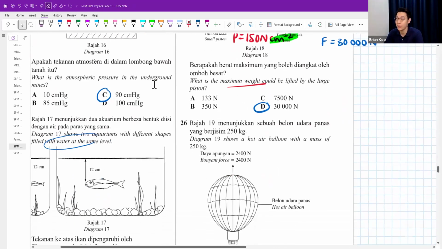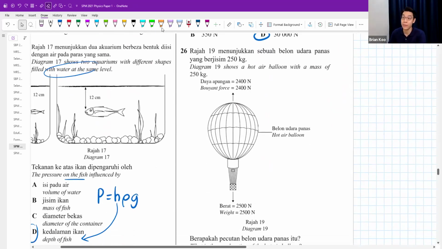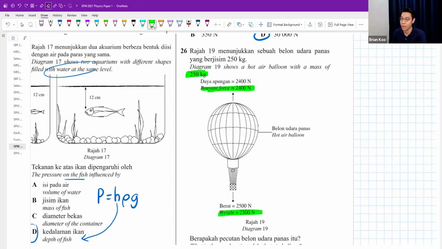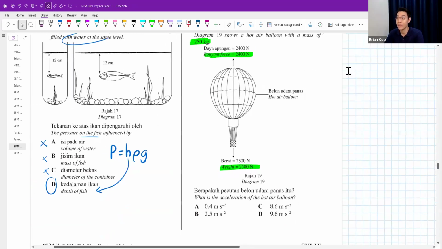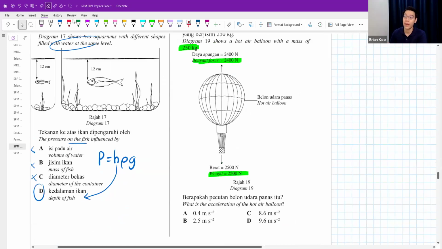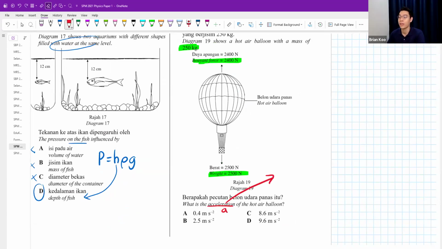Question 26. The diagram shows hot air balloon with a mass of 250 kg. Buoyant force is 2,400 newtons. Weight is 2,500 newtons. Okay. What is the acceleration of the hot air balloon? To find acceleration, the reason why there is an acceleration is because if you look at these two forces, they are not in equilibrium. One of the force is pulling harder. The weight is pulling more.